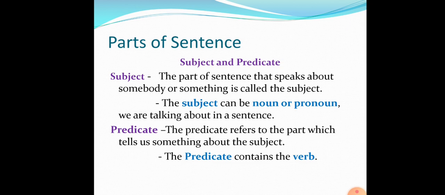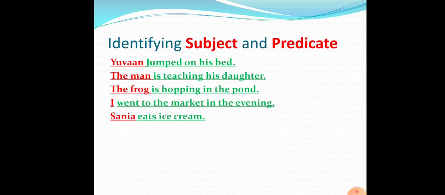Now, let's see some examples. Now we will identify here which part of the sentence is the subject and which part is the predicate. Yuan jumped on his bed. So now here I'm talking about a particular person, Yuan. So Yuan is the subject. We are talking about Yuan.